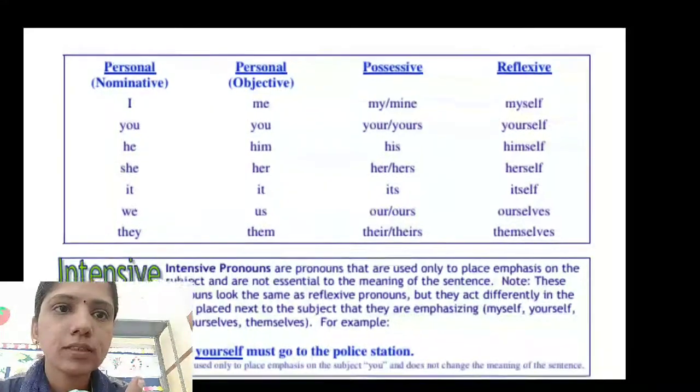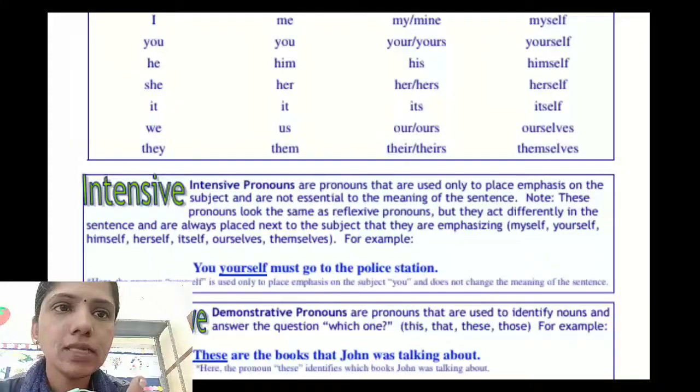My, mine will change into the reflexive pronoun myself. You, yours will change into the reflexive pronoun yourself. His, himself, her, herself, its, itself, our, ourselves, their, themselves.